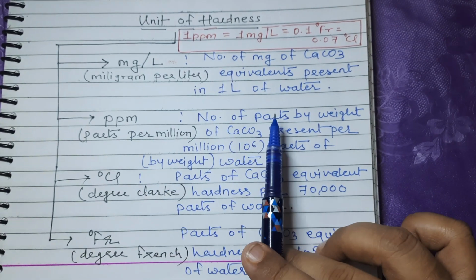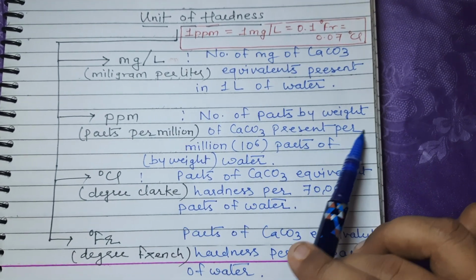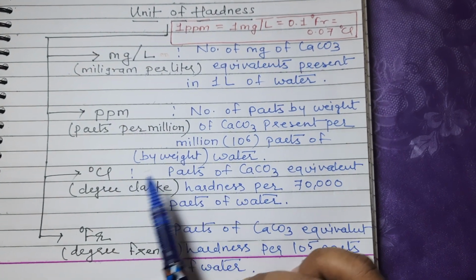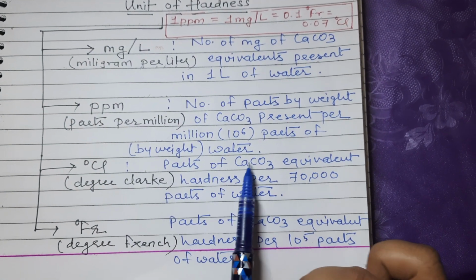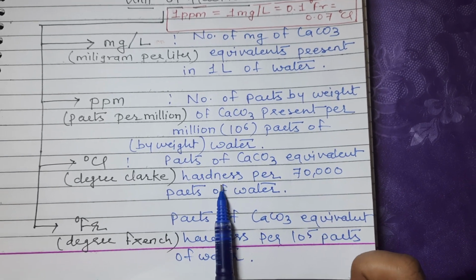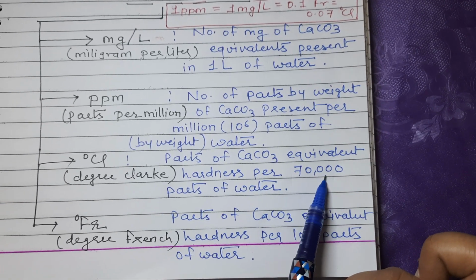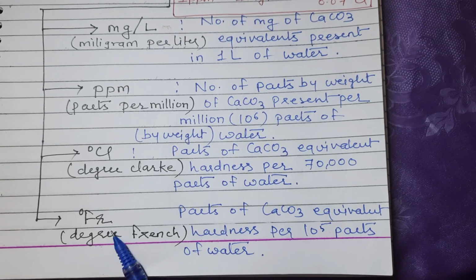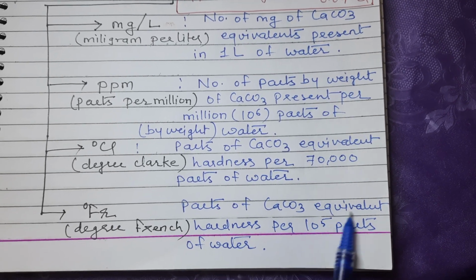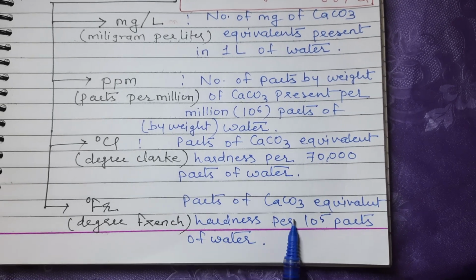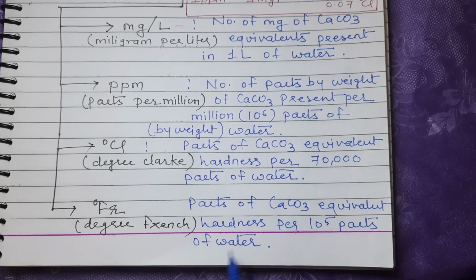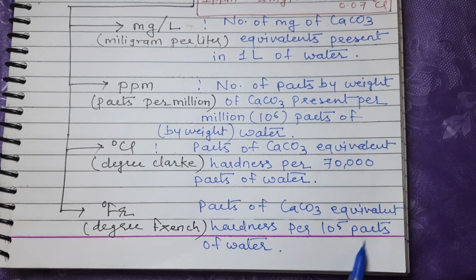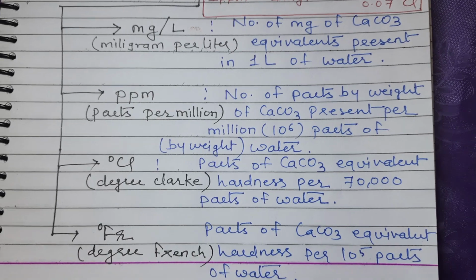ppm is the number of parts by weight of calcium carbonate present per million parts of water by weight. Degree Clark is parts of calcium carbonate equivalent hardness present in 70,000 parts of water. And degree French is parts of calcium carbonate equivalent hardness per 10,000 parts of water. 1 lakh parts of water, 10 raised to power 5 parts of water.